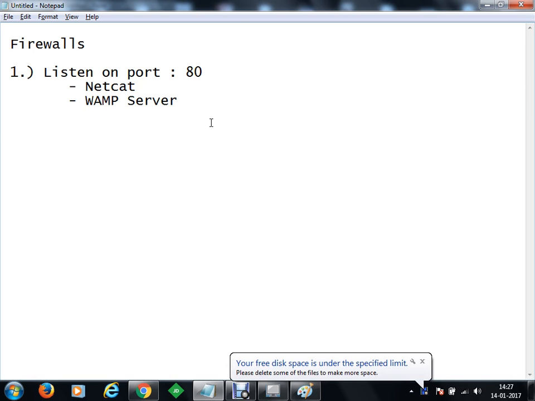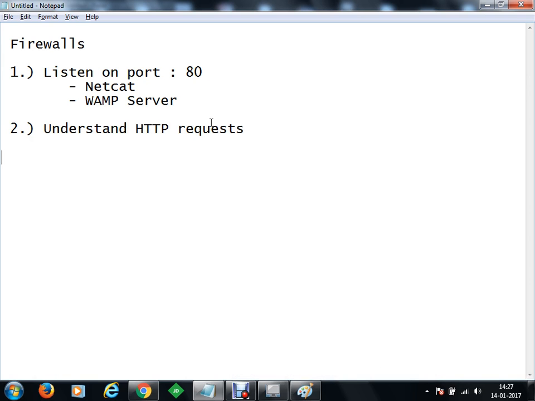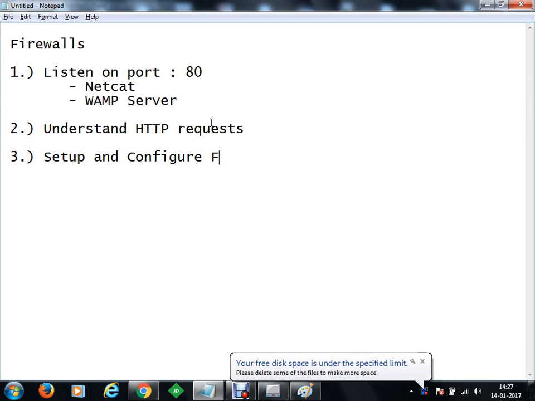In the second part of the demo, we will understand requests, and these requests will be HTTP requests. In the third, we'll set up and configure firewalls.